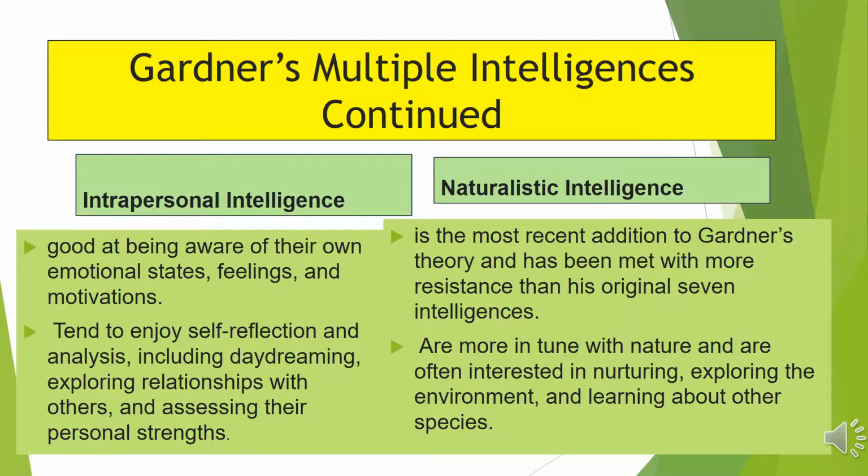Naturalistic intelligence is the most recent addition to Gardner's theory and has been met with more resistance than the original 7 intelligences. People who are naturalistic are more in tune with nature, are often interested in nurturing, exploring the environment, and learning about other species.